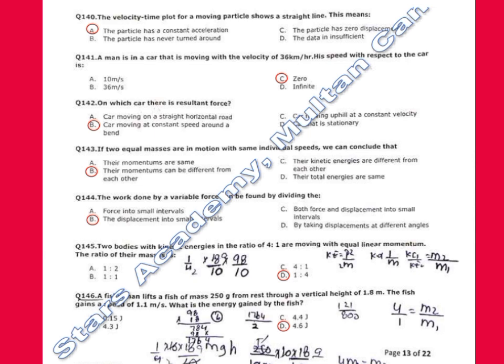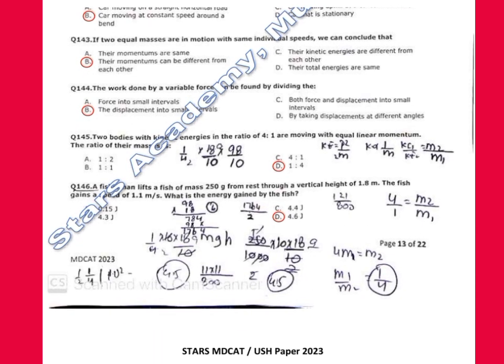142. On which car is there a resultant force? Car moving on a straight horizontal road, car moving at constant speed around a bend. Correct option is B, car moving at constant speed around a bend. 143. If two equal masses are in motion with the same individual speeds, we can conclude that their momentum can be different from each other.